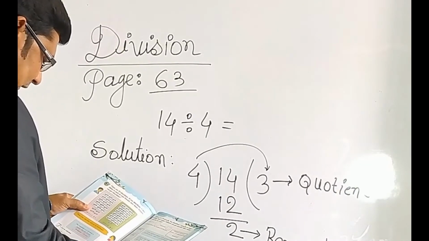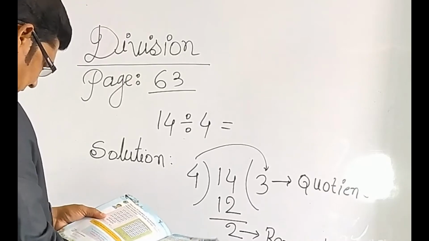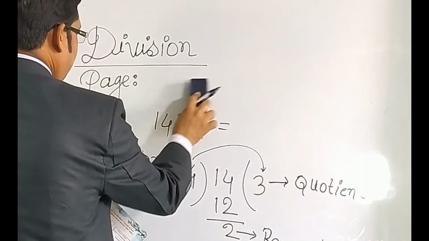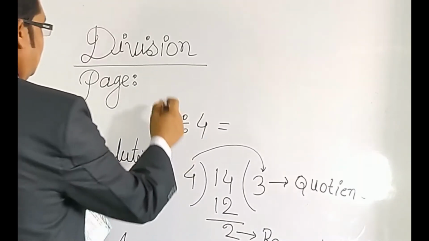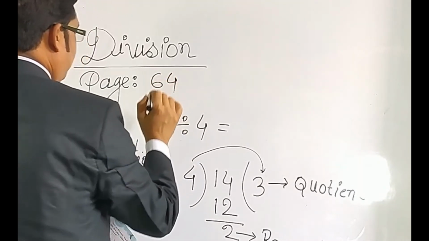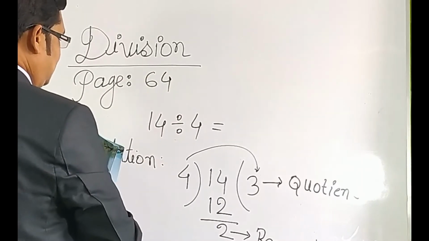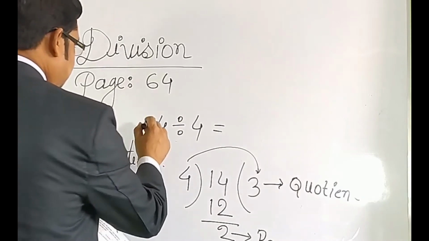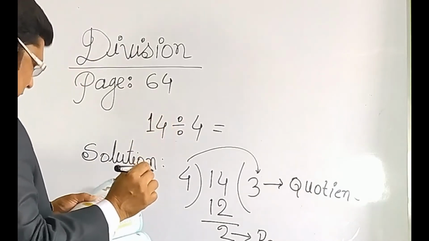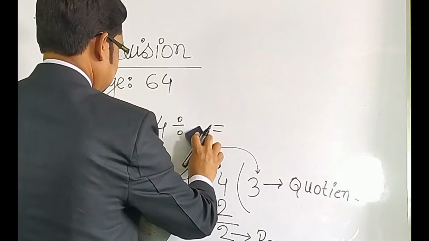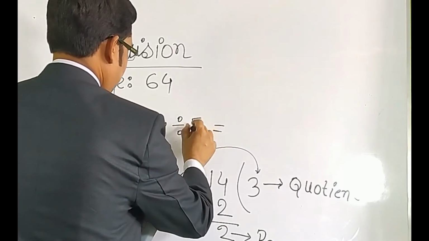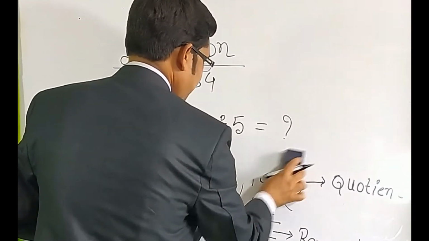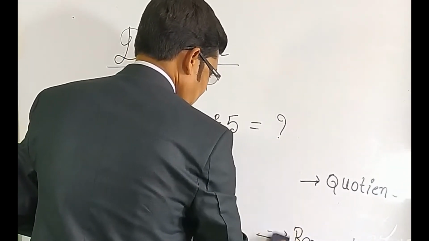Suppose I give another math. Here, page number 64. Okay, my dear students, you write down here, given 14 and division 5. Here it is given, division 5. So how much is the result? You can solve it the same way. You can solve it this way.